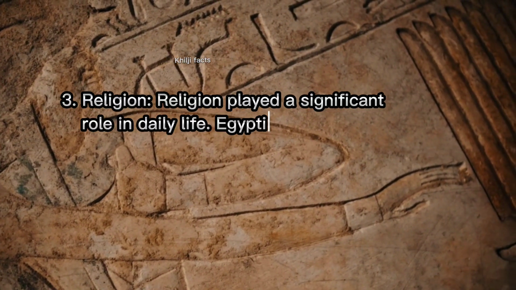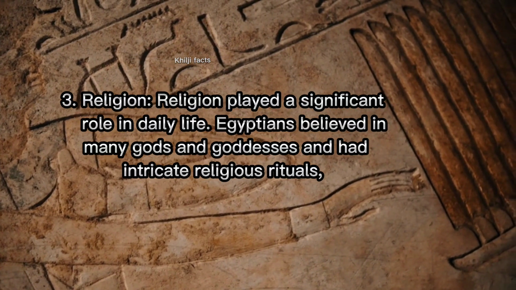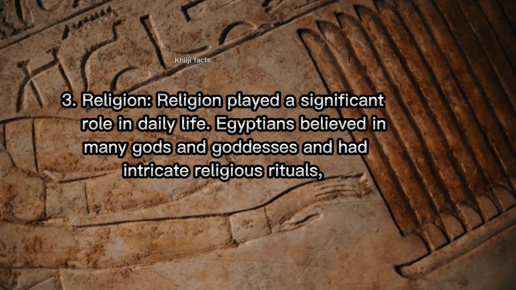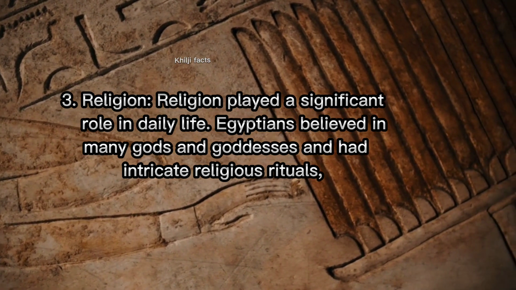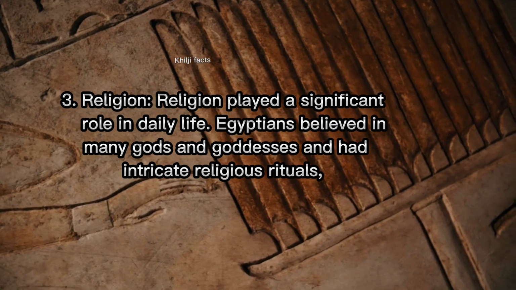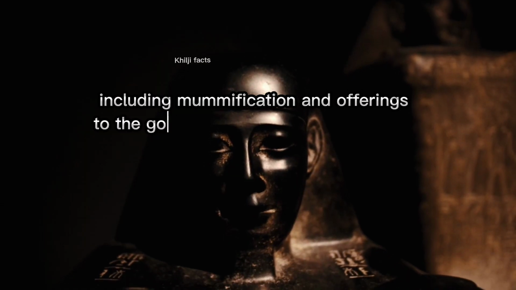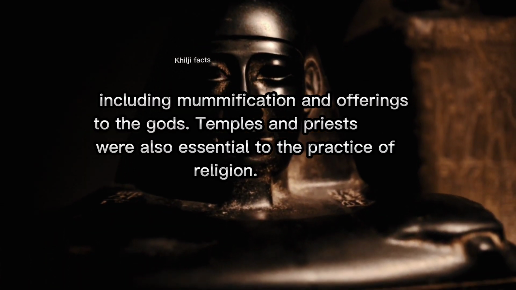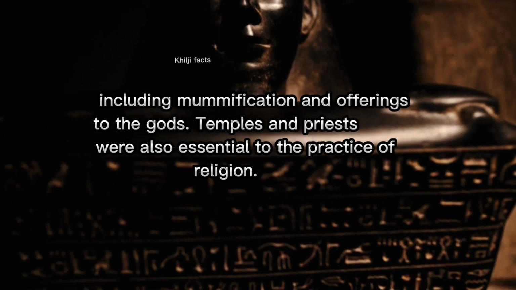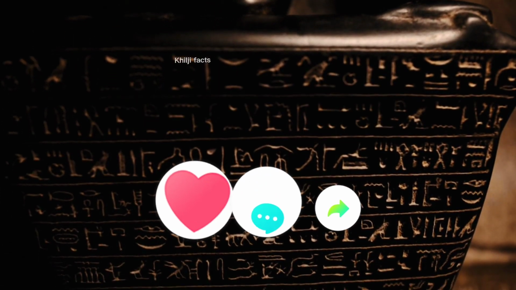3. Religion. Religion played a significant role in daily life. Egyptians believed in many gods and goddesses and had intricate religious rituals, including mummification and offerings to the gods. Temples and priests were also essential to the practice of religion.